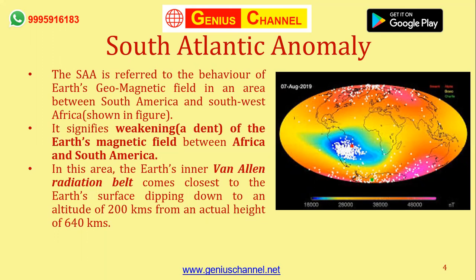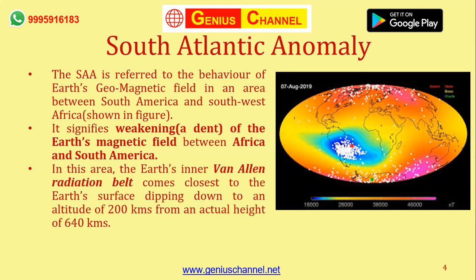In this area, what happens? What happens is that the Earth's inner Van Allen radiation belt. From this you can understand that there is something called a Van Allen radiation belt. What is it? We'll come to that in a bit. But there is an inner one of it.